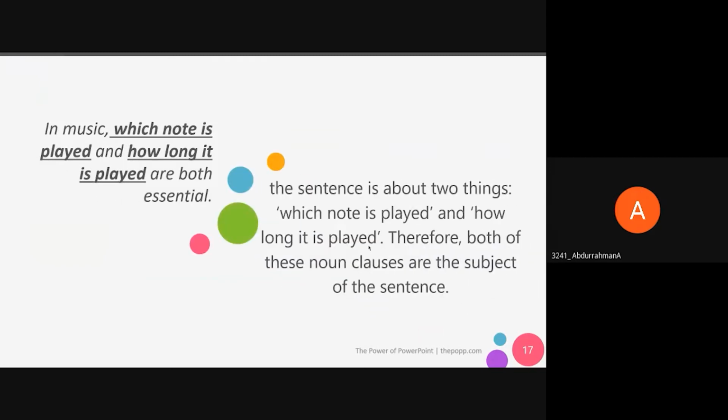"In music, which note is played and how long it is played are both essential." The sentence is about two things, which note is played and how long it is played. Therefore, both of those noun clauses are the subject of the sentence.